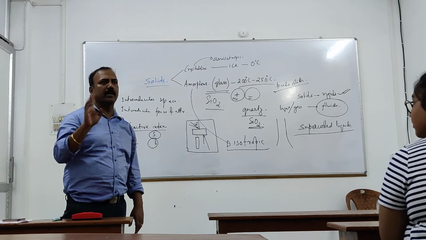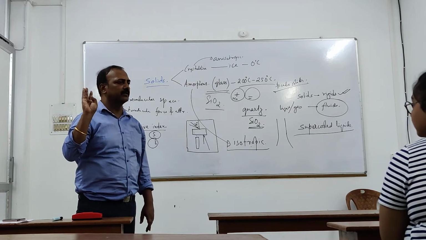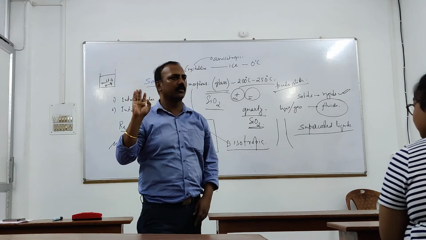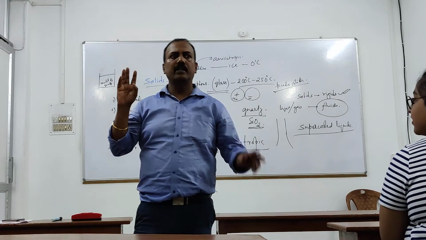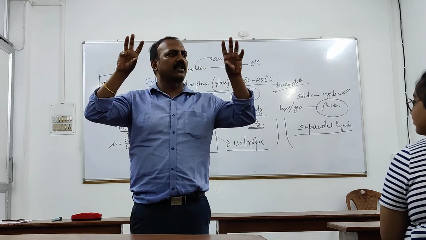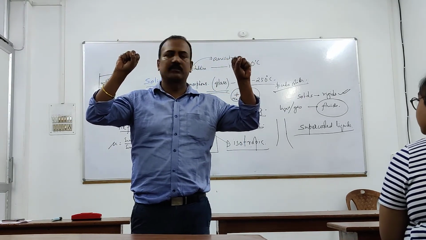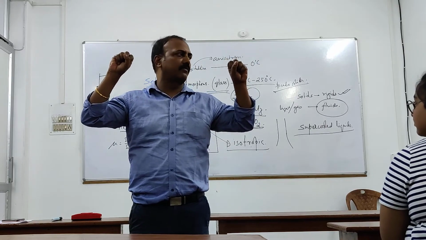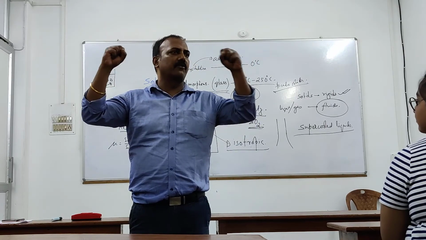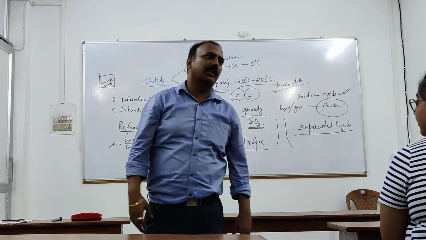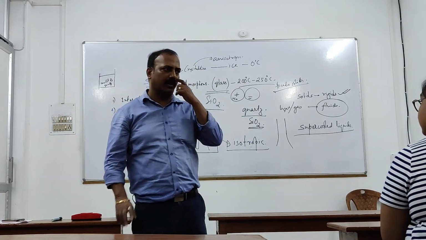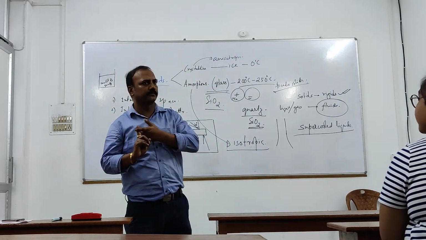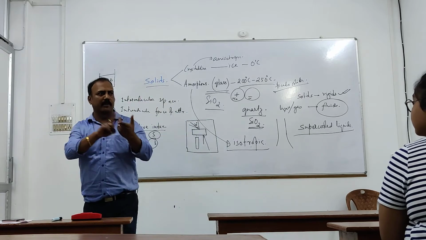Ionic solid. What is ionic solid? Tell me. What is ionic solid or ionic bond solid? When the particles present in the solid are ions. Obviously, it has to be positive ion and negative ion, right? And the force of attraction between them would be electrostatic force of attraction or ionic force of attraction. Clear? Next. Molecular solid, metallic solid.